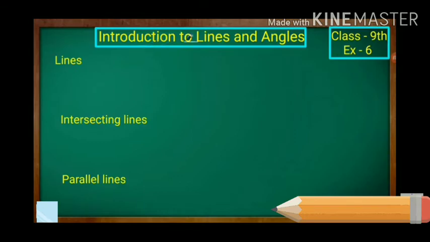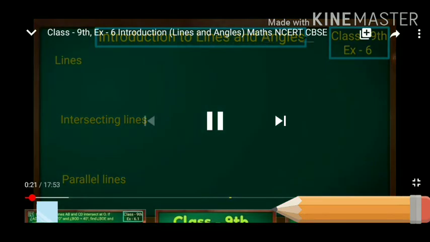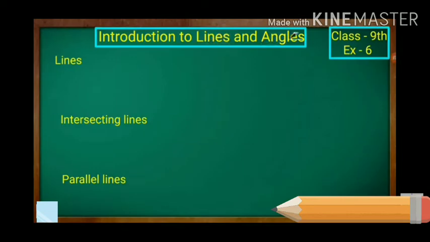Students, in this video class I am going to teach you a new chapter, lines and angles. In that the first part is introduction. So in the introduction part, the first concept, lines. What is a line? A line is a straight path that is endless in both directions. That means it extends in both directions without end.